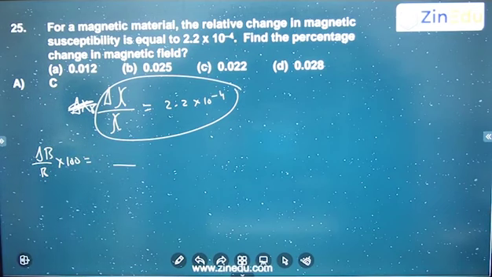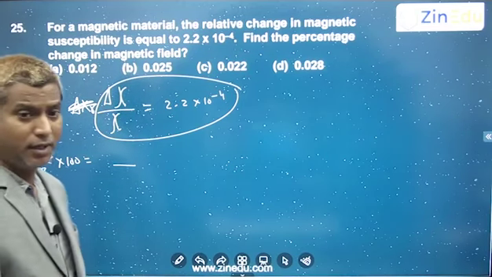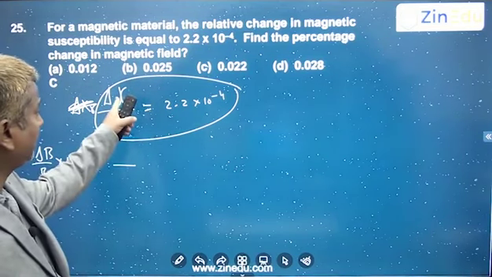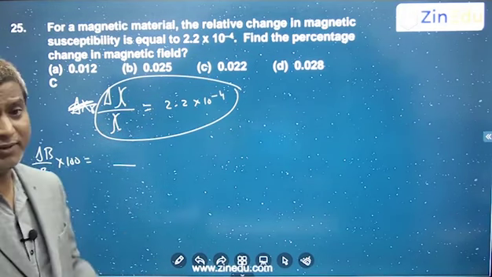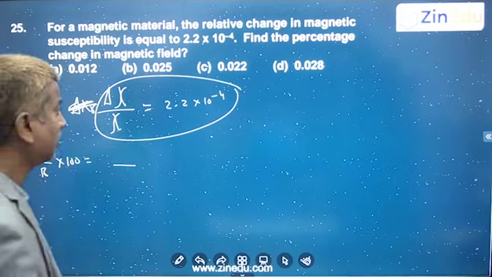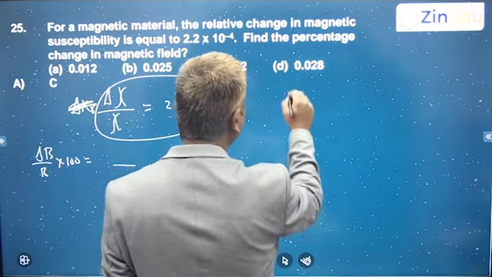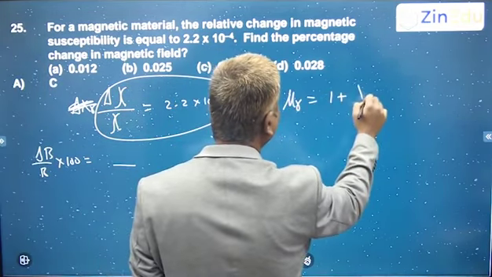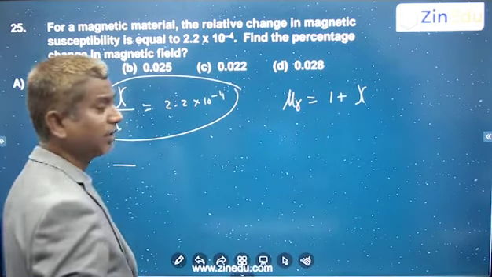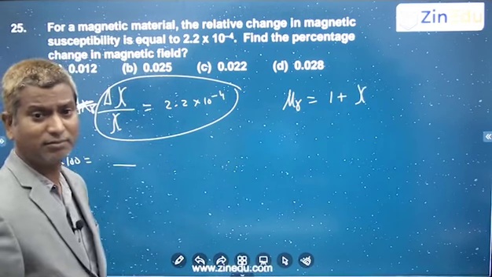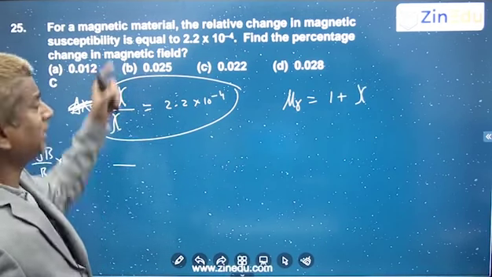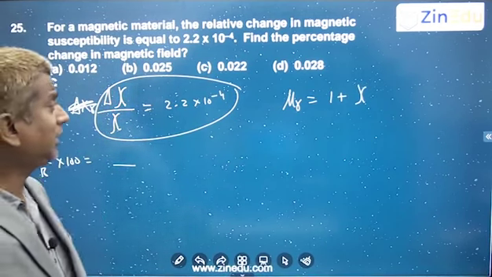How to get it? We know the relation between susceptibility and relative permeability. And your magnetic field is also having a relation for relative permeability. So relative permeability is equal to 1 plus susceptibility. Agree? And then susceptibility is actually far greater than 1. Okay, so actually it's a magnetic material, so we can treat it like ferromagnetic.